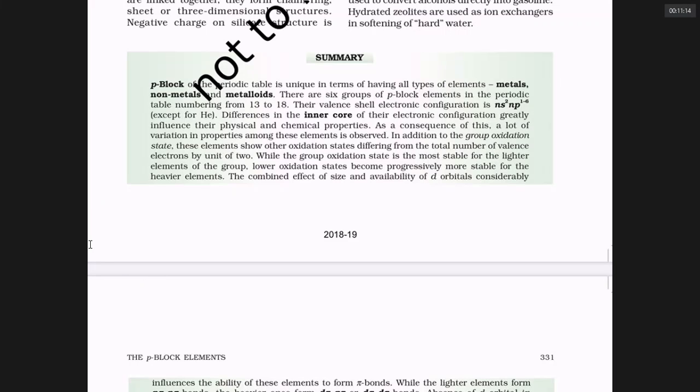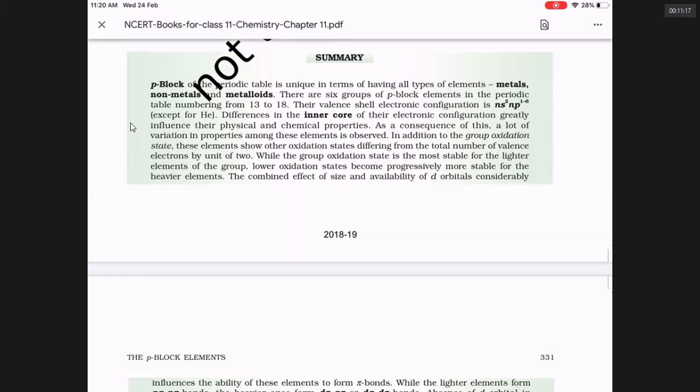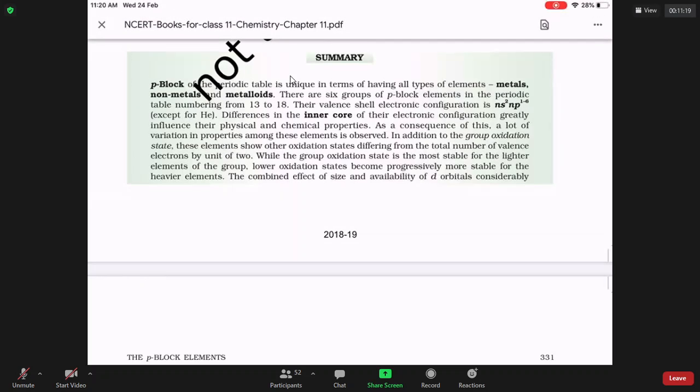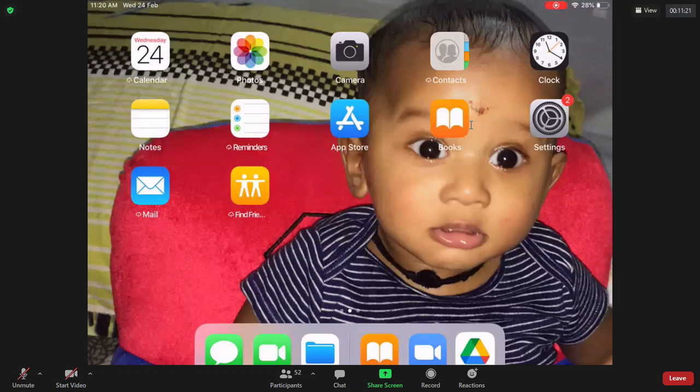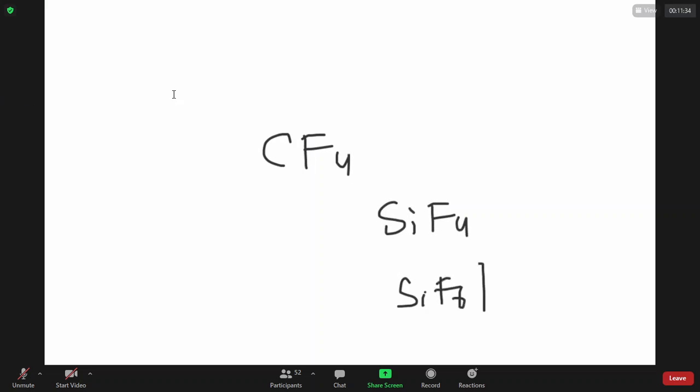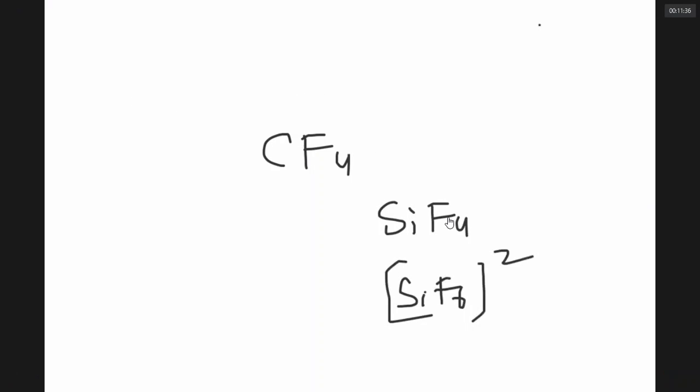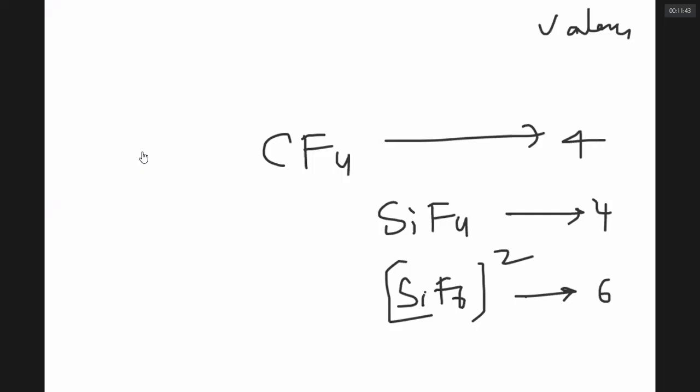Sir, if it is making SiF6 2- ions, can it make SiCl6 2- ions? Carbon makes only CF4, game over. Silicon makes SiF4, and if required SiF6 2- ions. So the valency of carbon in this compound is 4. Silicon valency is 4. Here silicon valency is 6. The valence of silicon is increasing because it has empty d orbitals.